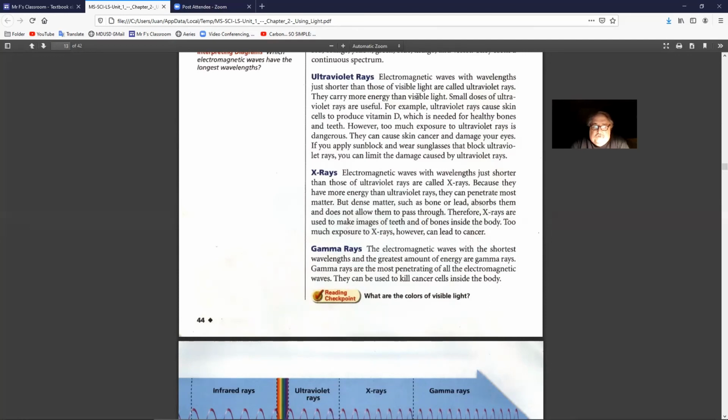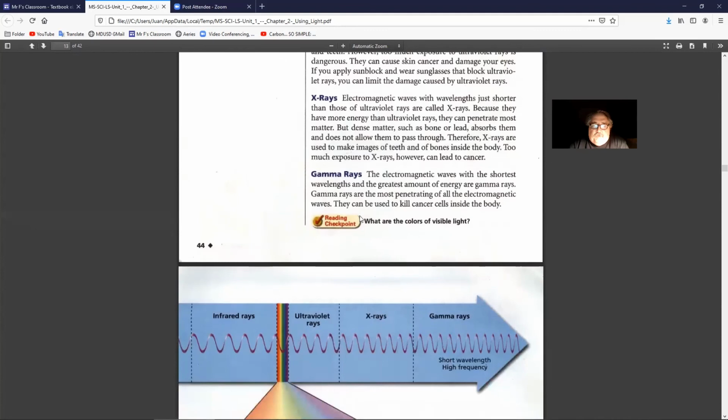Gamma rays. The electromagnetic waves with the shortest wavelengths and the greatest amount of energy are gamma rays. Gamma rays are the most penetrating of all electromagnetic waves. They can be used to kill cancer cells inside the body. Reading checkpoint. What are the colors of visible light?